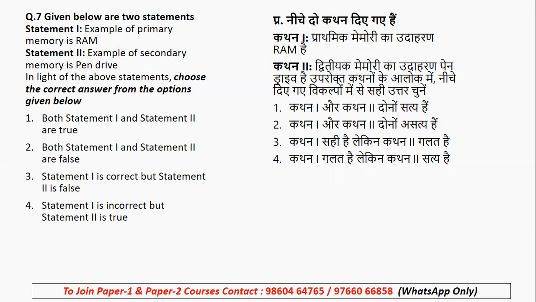On memory, as I said in my regular classes, and in the special theory lectures also, I have taken various examples of primary memory, secondary memory, cache memory. I've done it in detail. So if you see, both the statements, random access memory, that is primary memory, and pen drive, that is supplementary or additional memory. Yes, both statement 1 and statement 2 stand to be correct.